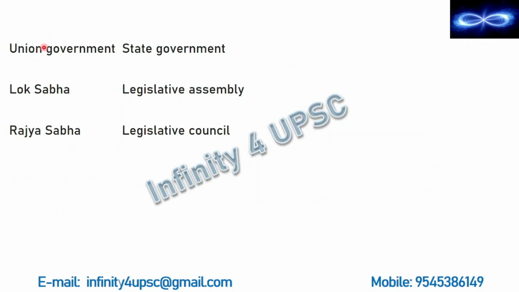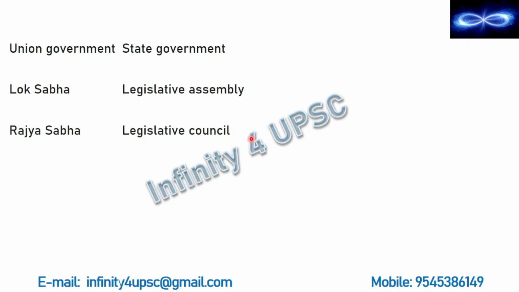Now see, at the union level we have Lok Sabha and Rajya Sabha. Similarly, at the state level we have Legislative Assembly and Legislative Council. The Legislative Assembly at the state level is equal to the Lok Sabha of the union government, I mean to say that they play the same role.